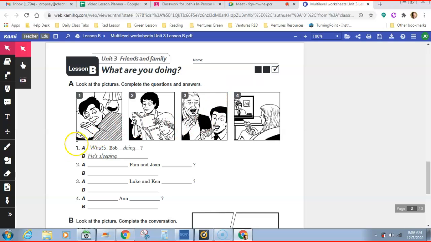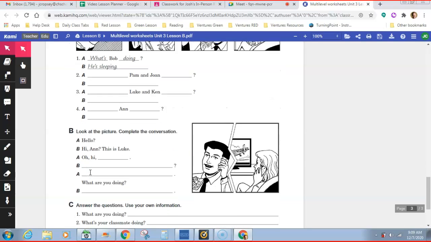So number 1, we're looking at number 1, the example. Can you read the example? What's Bob doing? And then the answer is he's sleeping. So you would just look at number 2. What would number 2 be? What is he doing? Pam and Joanne are reading. Good. They are reading a book. Excellent. So you go ahead and finish that one.